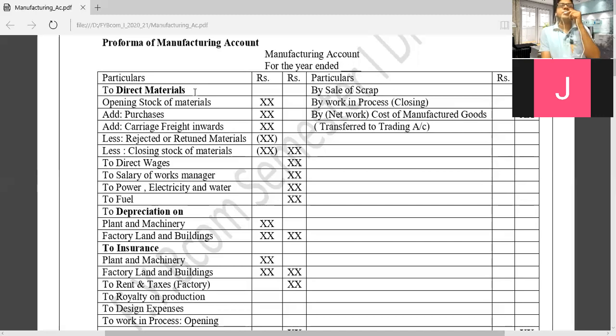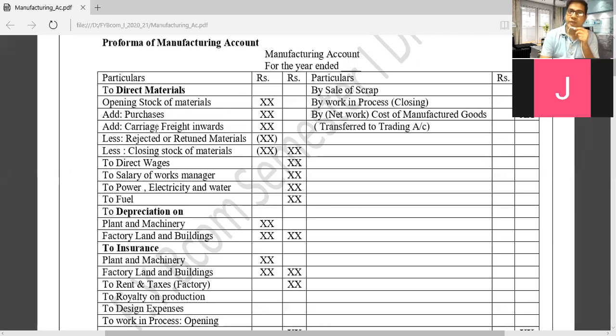First, on the debit side, we have to record direct material. Direct material means the material which is used for manufacturing purpose. It is a raw material. How do we calculate it? The previous year's closing balance we consider as this year's opening stock. Then add purchases during the year. We have purchased some material in the current year, and it is recorded as purchases.